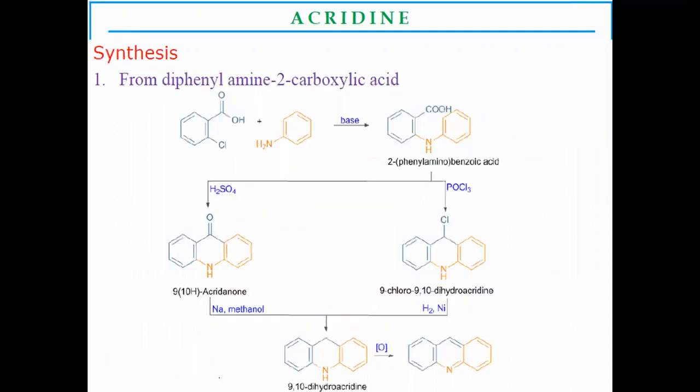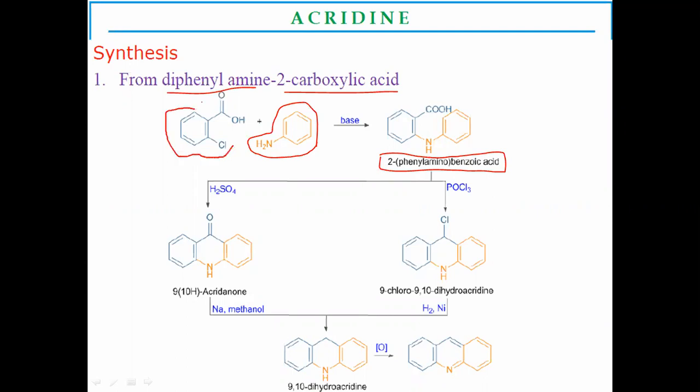Now we move to the synthetic part. How will you prepare acridines? The first method to prepare acridine is from diphenylamine-2-carboxylic acid. How will you prepare diphenylamine-2-carboxylic acid? From aniline: aniline reacts with 2-chlorobenzoic acid, and it will make diphenylamine-2-carboxylic acid.